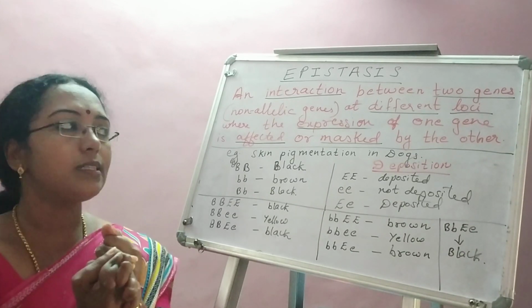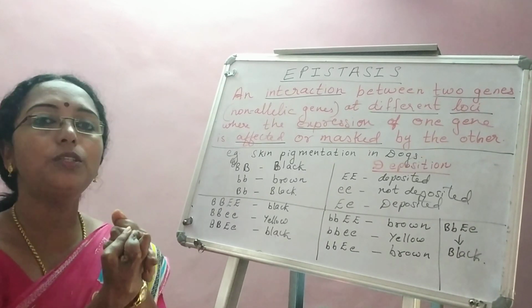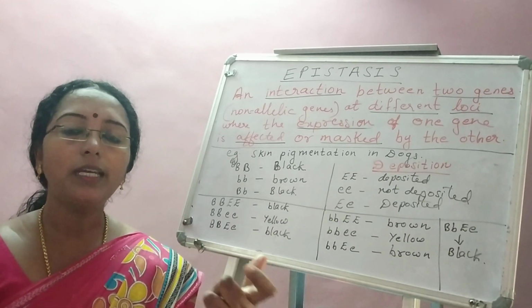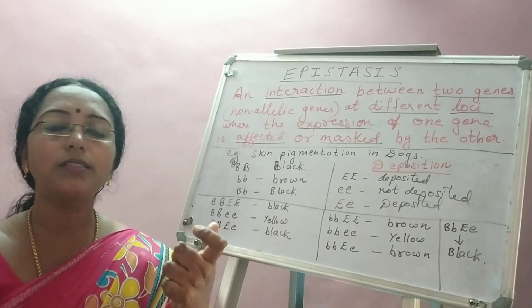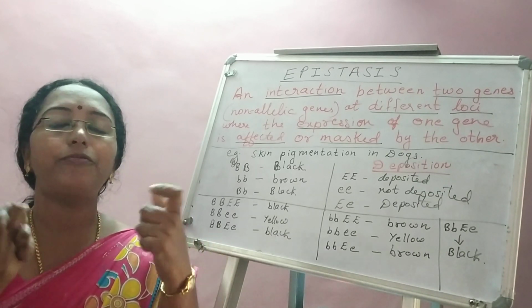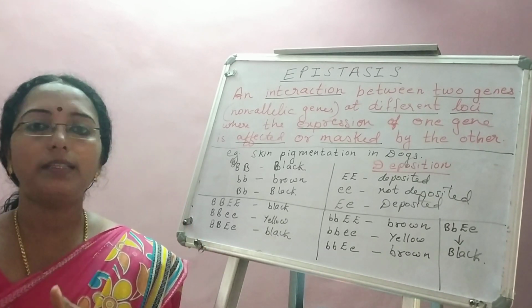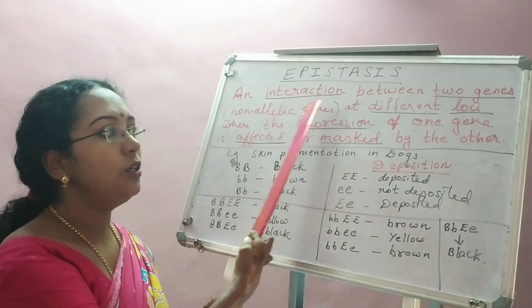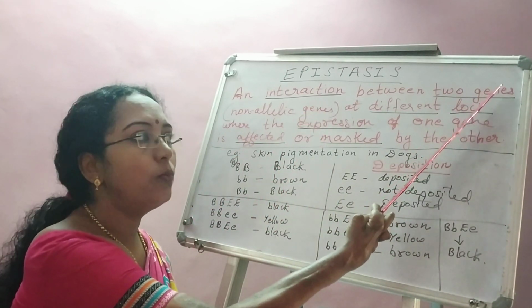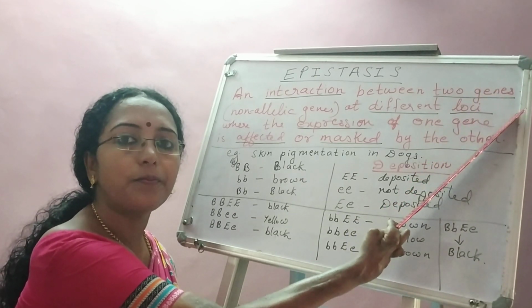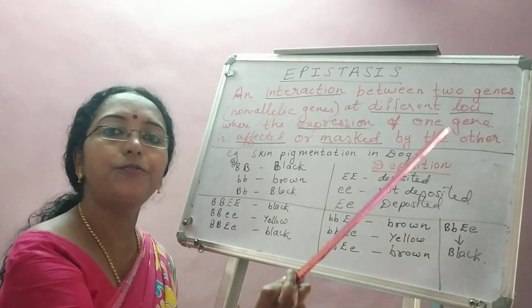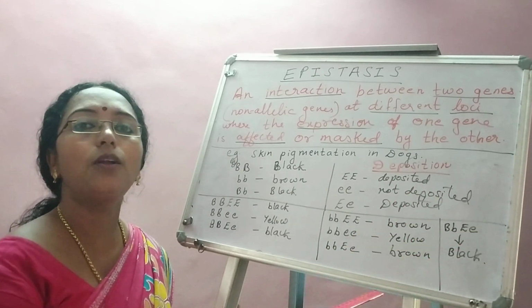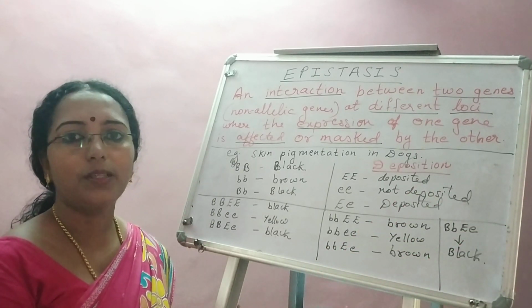So what is epistasis? Epistasis is interaction between two genes. Where are these two genes? In two different loci, and what happens as a result of this? The expression of one gene is affected or it is masked by the other gene. Now coming to the term non-allelic genes. When there are two genes, one gene has two alleles. Similarly, another gene will also have two alleles. So what about the alleles of these two genes? They are non-allelic.